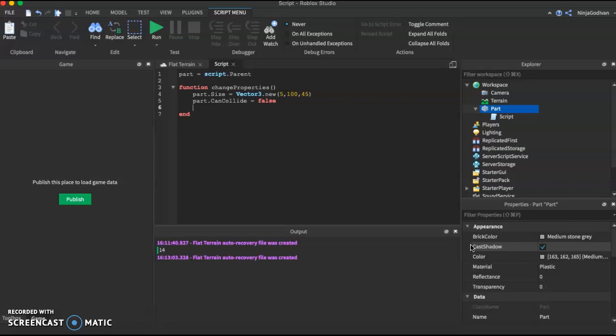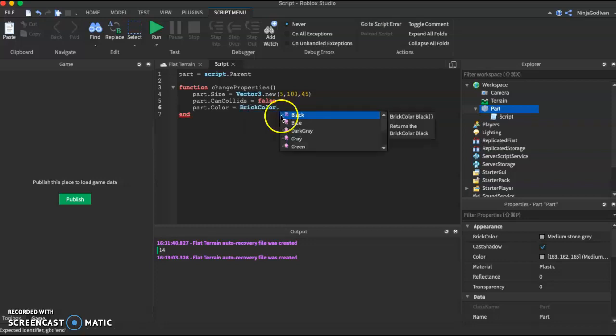We can also change the color, right? So part.Color equals, we change it to black. So if you want to change to black, that's fine.